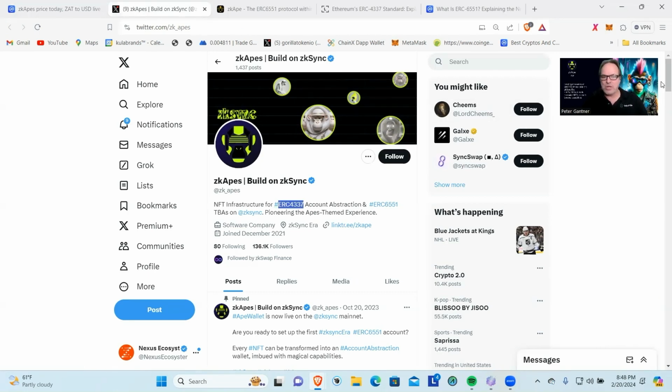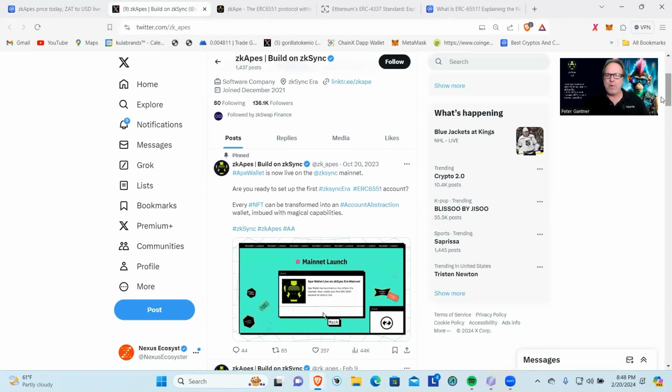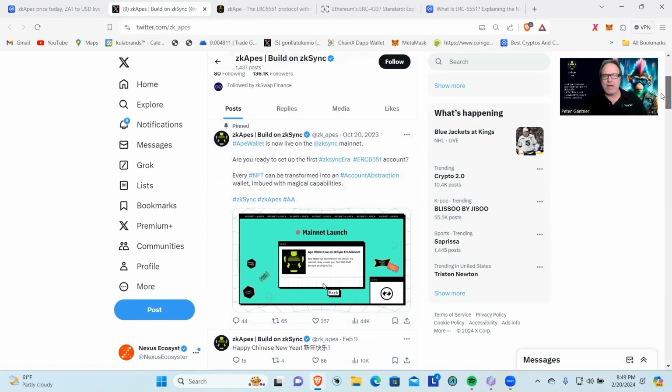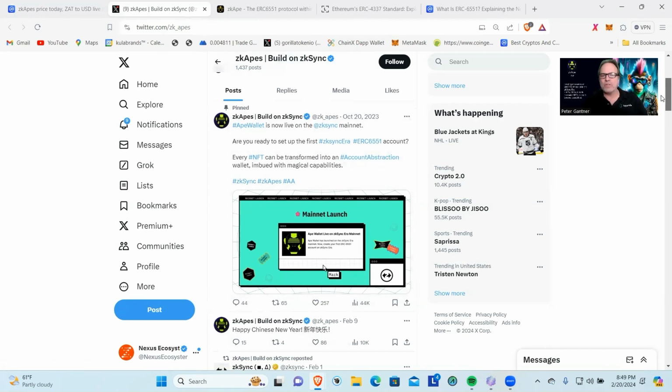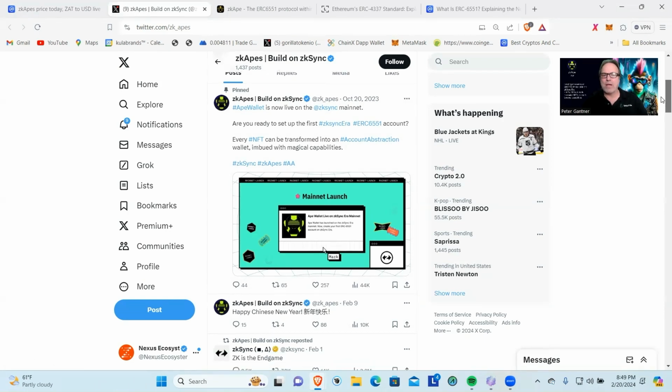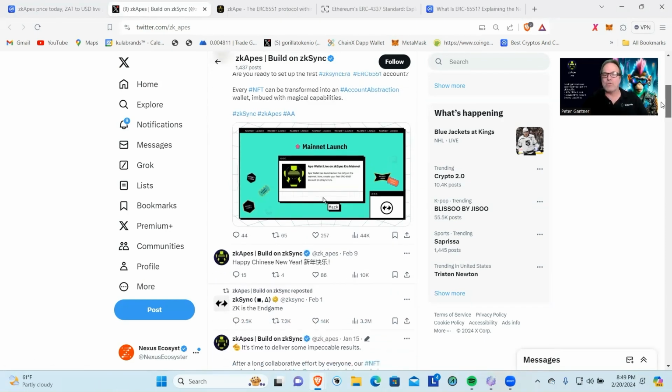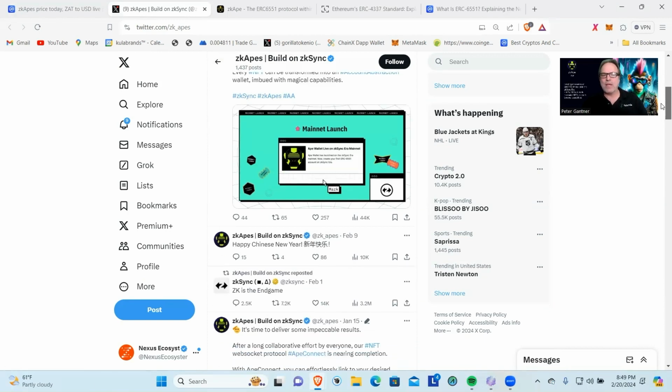But before we do, let's jump down here and let's see. Their pinned post is from October 20th, 2023. ApesWallet is now live on zkSync mainnet. So you can go ahead. They have their own wallet that's available for that. And you're going to see when we go to the site why that's important. Are you ready to set up your first zkSync Era ERC 6551 account? I'm actually going to go through this process here so we can get that set up.